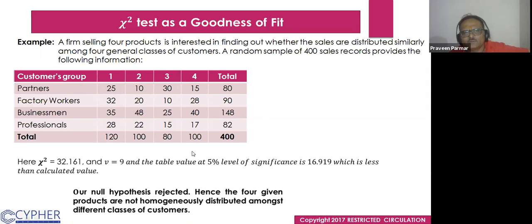The same procedure we follow here, and we find that the chi-square is 32.161 and the degree of freedom is 9. Why is it 9? Because the number of columns is 4, so C minus 1 is 3. The number of rows is 4, so R minus 1 is 3. 3 into 3 is 9.